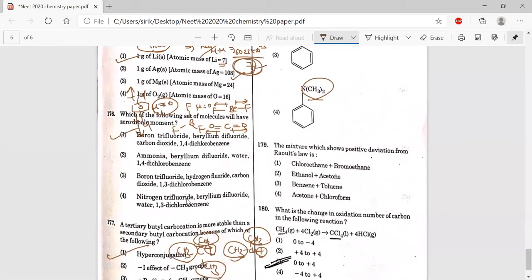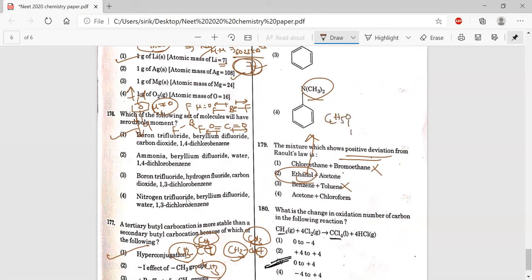And see the next question, the mixture which shows a positive deviation. Chloroethane and bromoethane are both ideal solutions, and benzene and toluene is an ideal solution. Whenever alcohol is there, you can mark it directly. Here there is hydrogen bonding between two alcohol molecules.